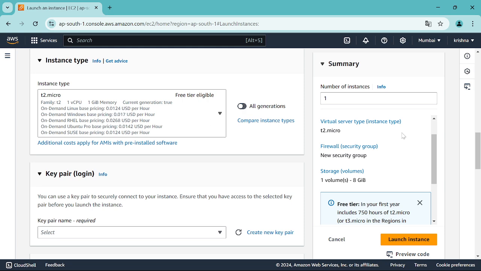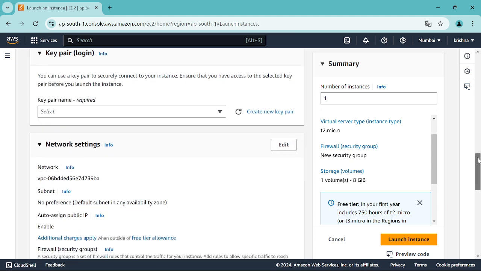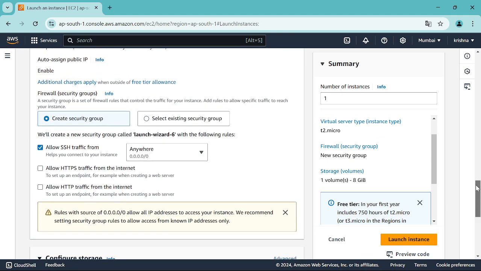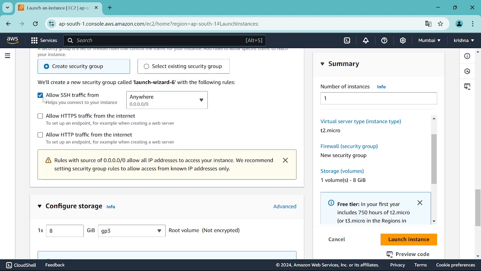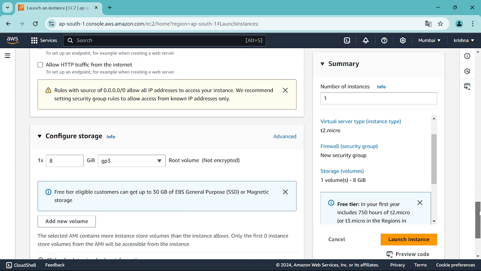All right, just pull down, everything else you can leave as is. Let everything be defaulted to the values which are already there. Allow SSH traffic from. So what is this SSH? We'll see in the later videos. SSH is nothing but, if you want to talk to a Linux server, you need a medium. That medium is SSH, secure shell. I'll come to all these basics later.